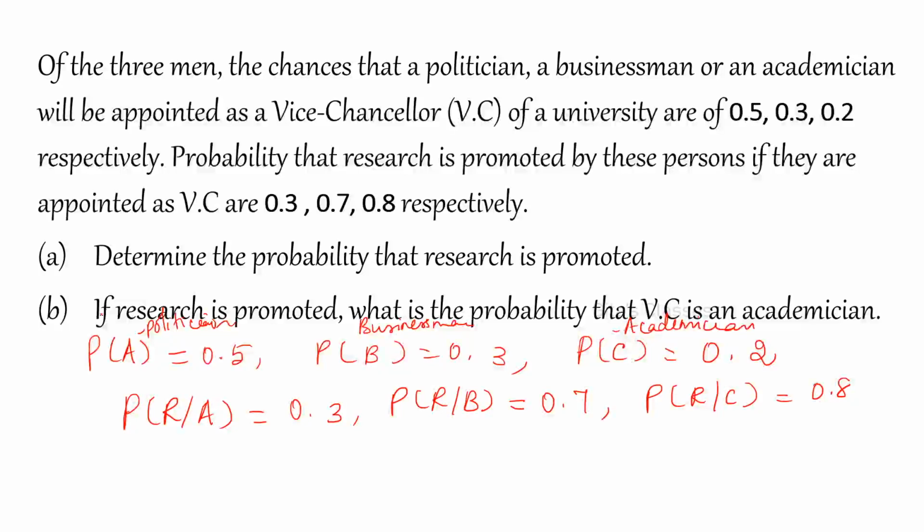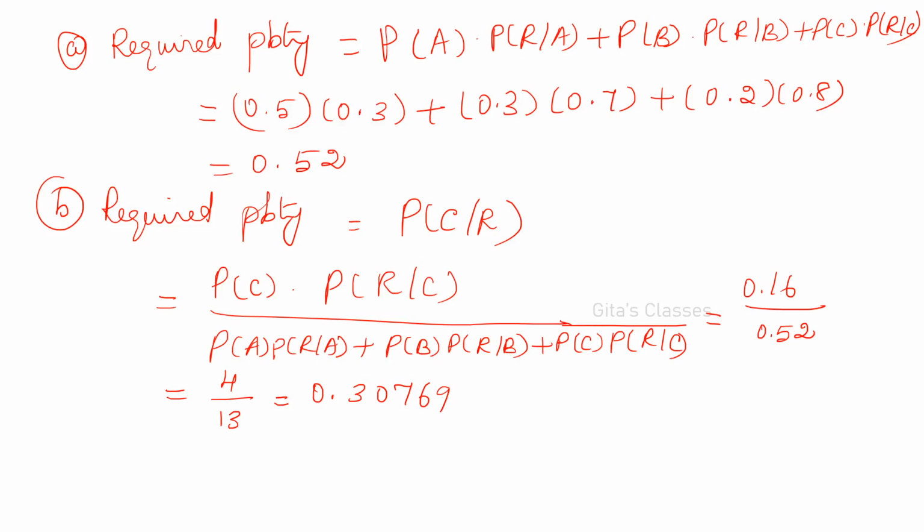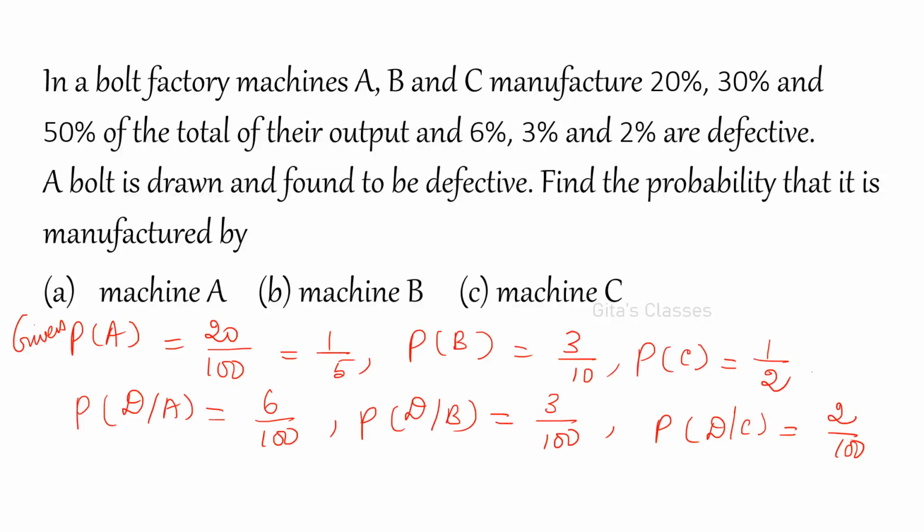Okay. Then of the three men, this I have already explained in the class. If you want a detailed description, you can go through the video once. Okay. So these are the values given and these are the required probabilities. One is 0.52, the first answer, second one is 0.30769.